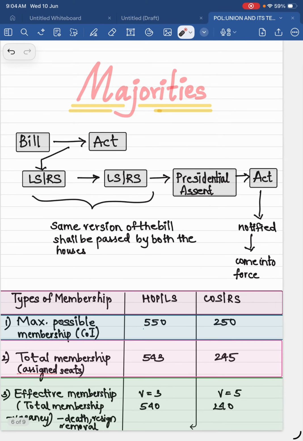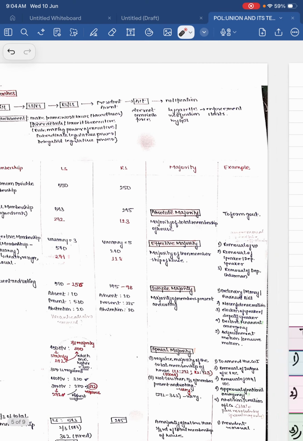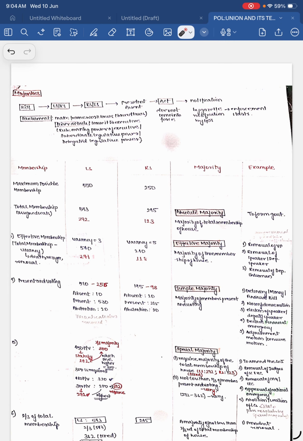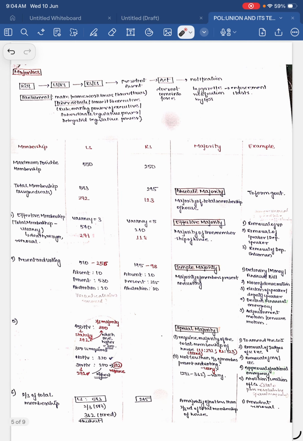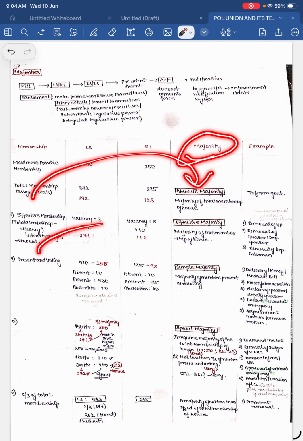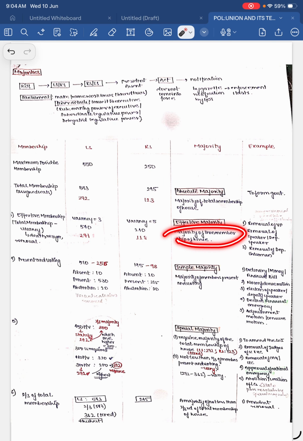And then I want to show you my notes. I have made these notes in one page. I have written all the examples. I'll show you these notes. See, first one is the membership. I have written what it is in the Lok Sabha and Rajya Sabha, what those numbers are. And then I have written types of majorities based on that membership. And what the wording is in the Constitution also I have written, and what the examples are, where we use them. Let's see.